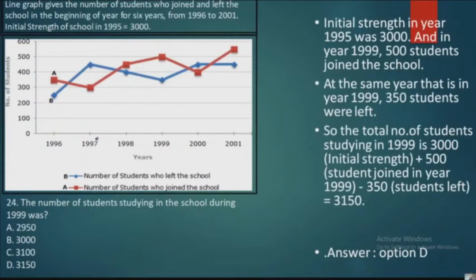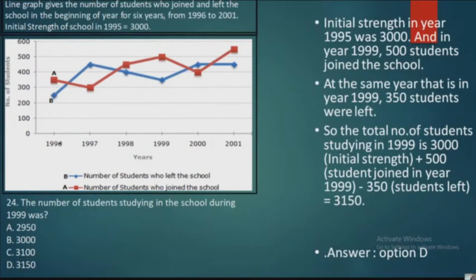Now we go with the line graph. This is the last type of graph which you will be seeing. This is not the most common one, so you need not worry that much for this particular graph, but still you should be knowing about this one. Now, the line graph gives the number of students who joined and left the school in the beginning of the year for 6 years, from 1996 to 2001. The initial strength of the school in 1995 is 3000.